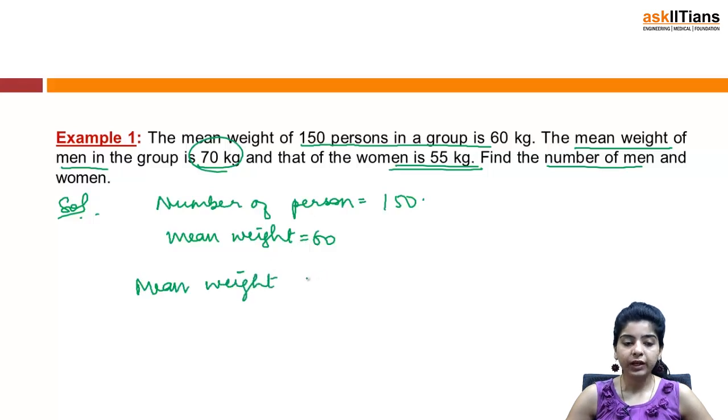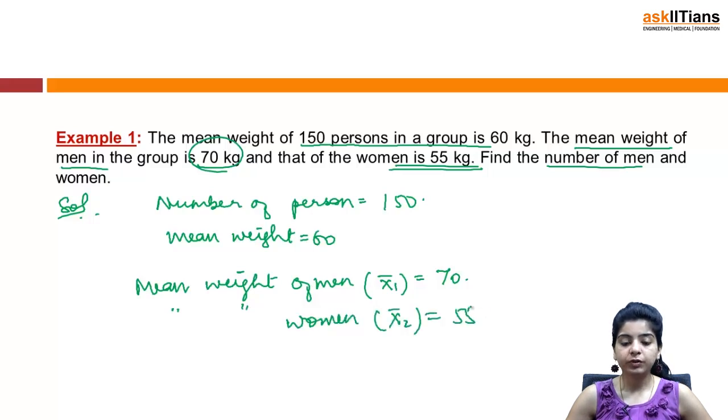The mean weight of men, let me assume it to be x1 bar, is given to be 70, and the mean weight of women, if I assume that to be x2 bar, is given to be 55. So let n1 and n2 be the number of men and women in the group.